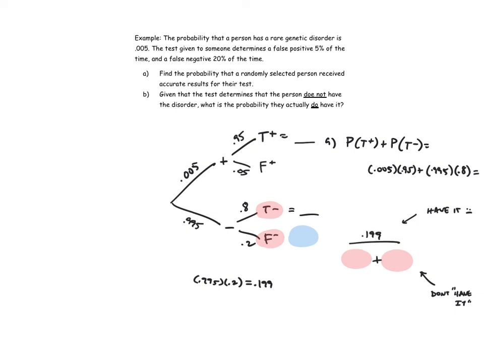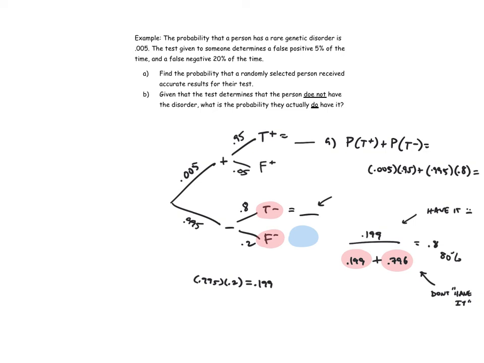Okay, and we're going to divide that by 0.199 plus whatever this value comes out to be here. So 0.995 times 0.8, which is 0.796. All right, so given that the test determines that a person does not have the disorder, the probability they actually do ends up being about 0.8 or 80%.